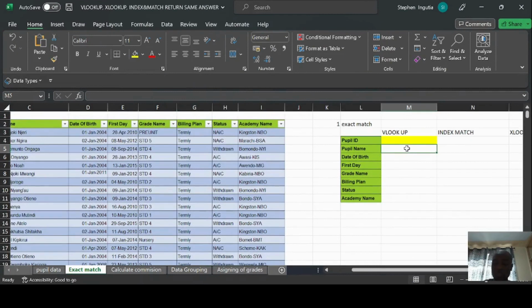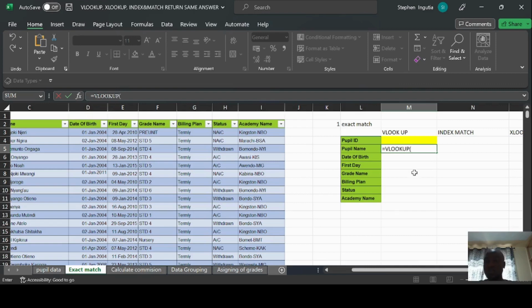So the function is equals to VLOOKUP, and VLOOKUP is asking you to give it the lookup value. What value are you looking up? Remember, our lookup value is the ID, because assuming you are given a particular ID, you want to look for the information for that pupil ID. So the lookup value is going to be the ID. And the placeholder for our ID is the pupil ID under cell M4. So we highlight M4 to select it, and then lock the reference, that is, absolute reference to M4.